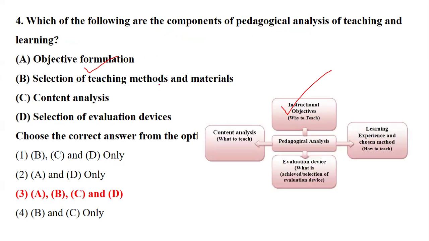Then we have selection of teaching materials. Yes, that is another concept, that is, how to choose a method. Content analysis: what to teach, and selection of evaluation: what is to be achieved. So why to teach, how to teach, what to teach, and what is to be achieved. These are the concepts which come under the components of pedagogical analysis, right?